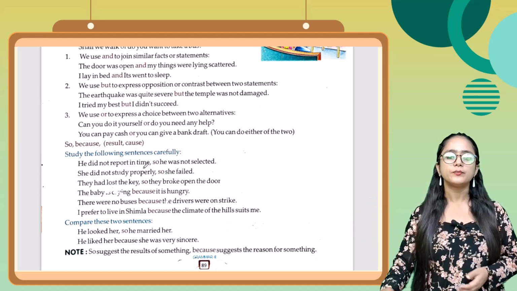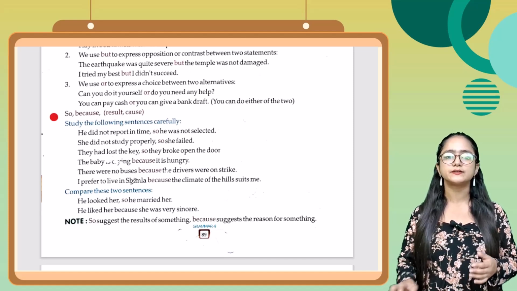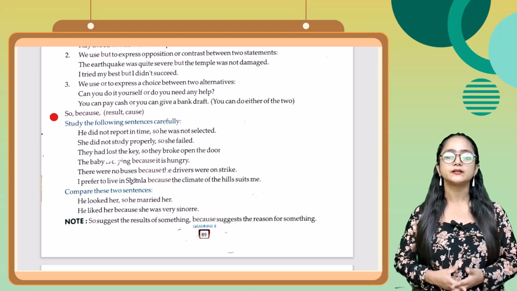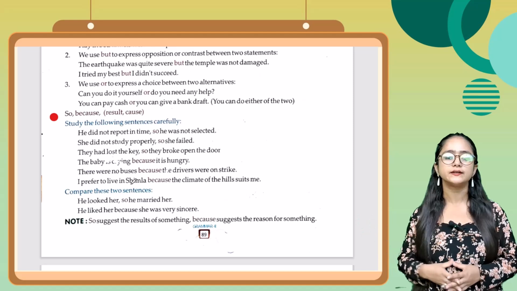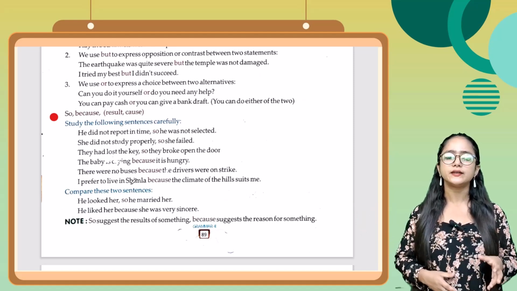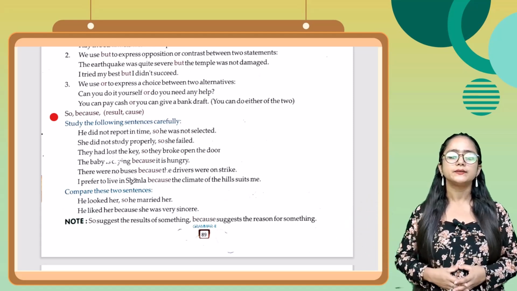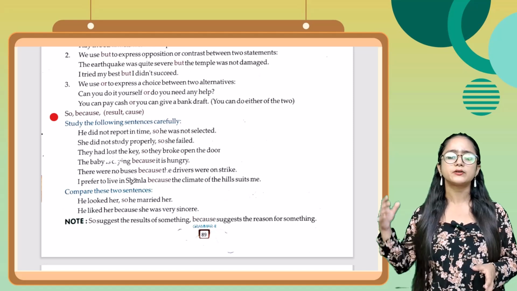Okay, so now students, let's see some sentences related to so and because. Result and cause. Study the following sentences. He did not report in time, so he was not selected. She did not study properly, so she failed. They had lost the keys, so they broke open the door. The baby is crying because it is hungry.